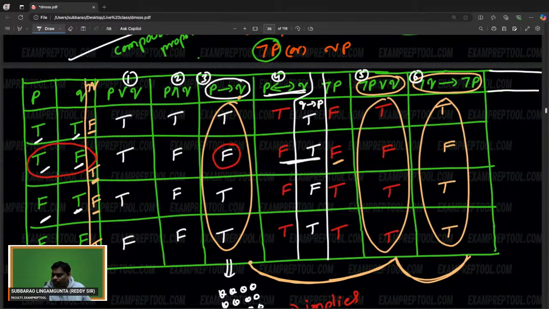If you want, I will give a number. 6 is there, it may be 7. 4 is P implies Q. 7 is Q implies P. They both are not the same. 4 and 7 are not the same. Sorry for that. We are comparing P implies Q, which is 3, and 7. We are comparing 3 and 7, and they are not equal.